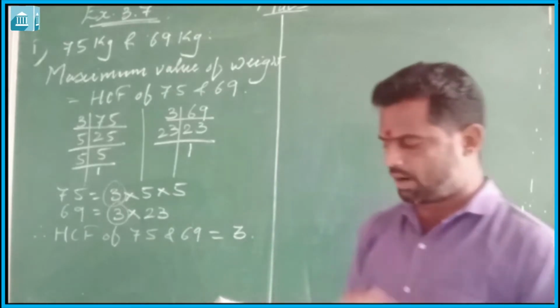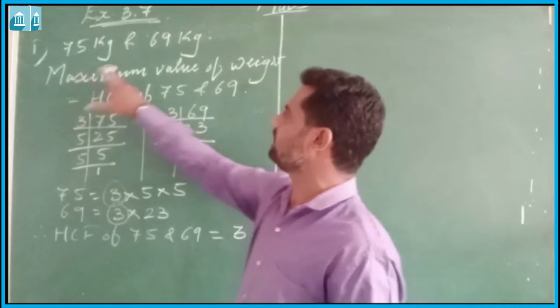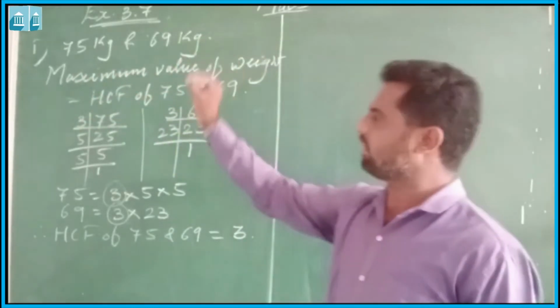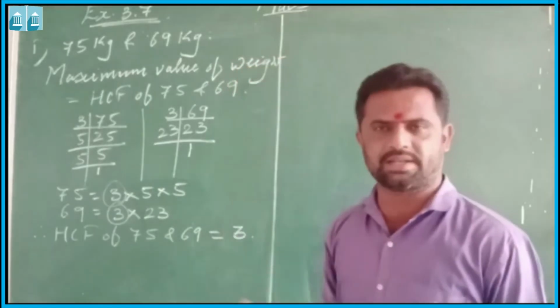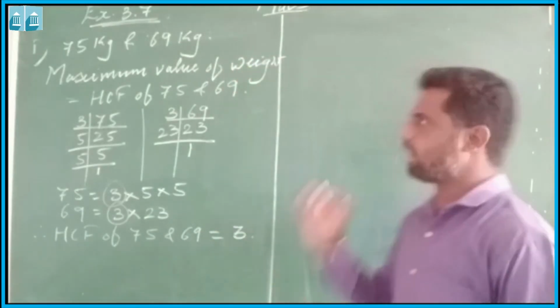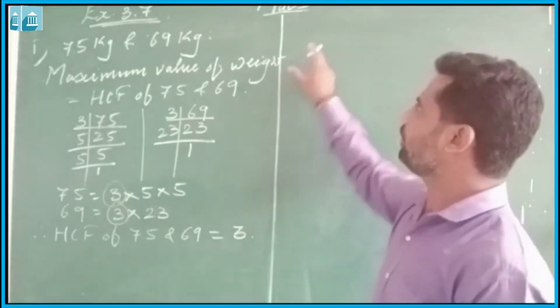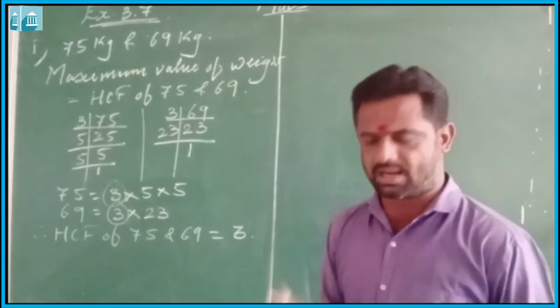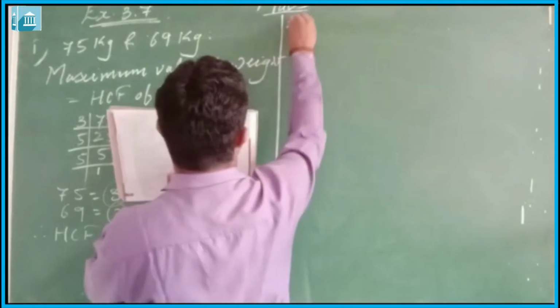Here we have to find out the minimum distance. As we had done here, for maximum or greatest, we always have to find out HCF. In the same way, whenever there is a minimum or smallest or least, we always have to find out LCM.